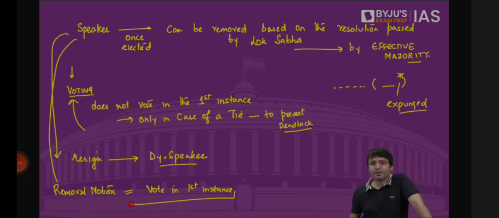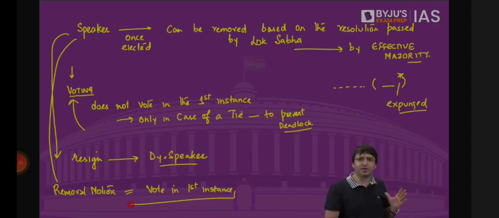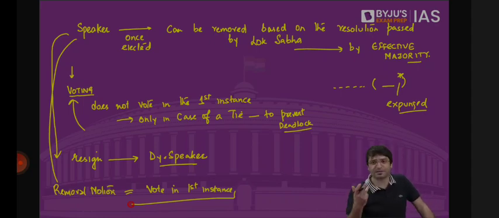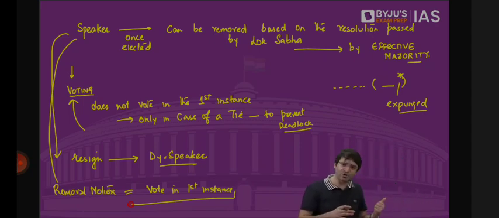That is when there is a motion pending for my removal. I will not sit on the speaker's post because that would be a violation of the principles of natural justice. No person should be the judge in his own case. I will not say, no, this motion is not passed, this motion is passed. I will come down, someone else will occupy this chair. I will be sitting just like any other member of the Lok Sabha because I am a member of the Lok Sabha.